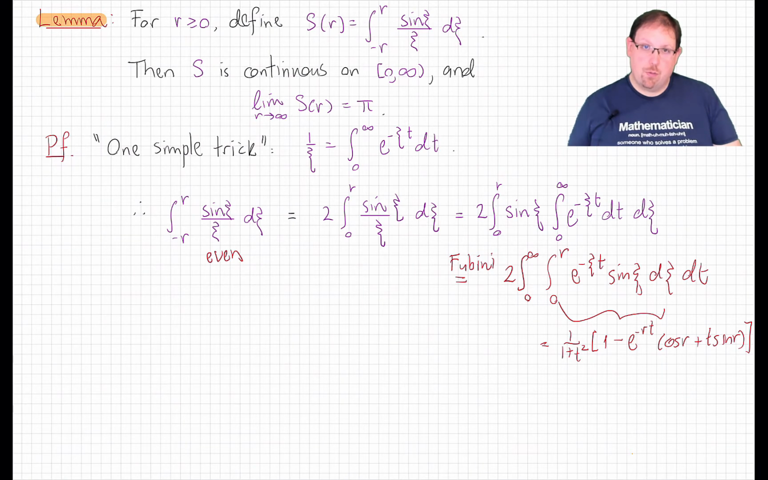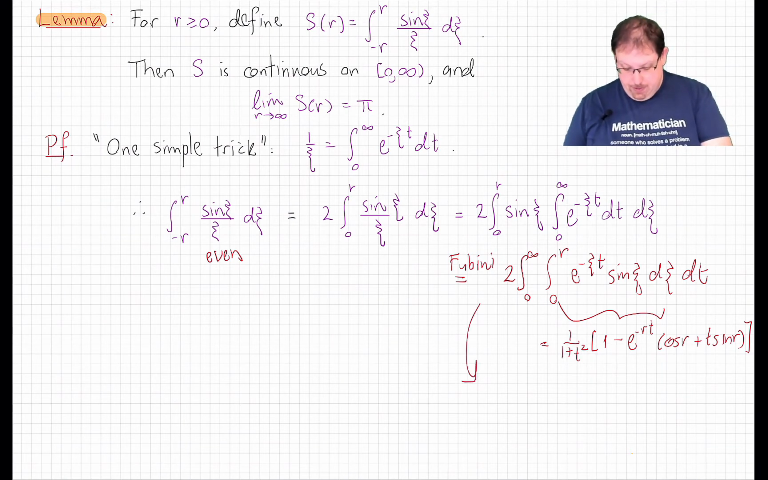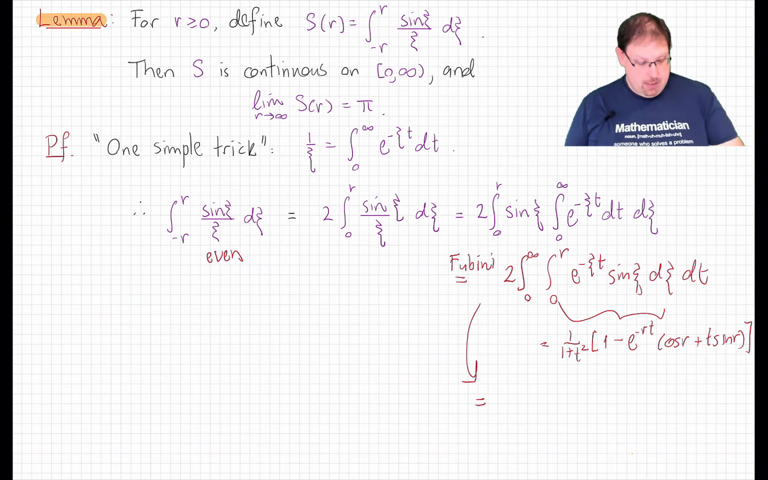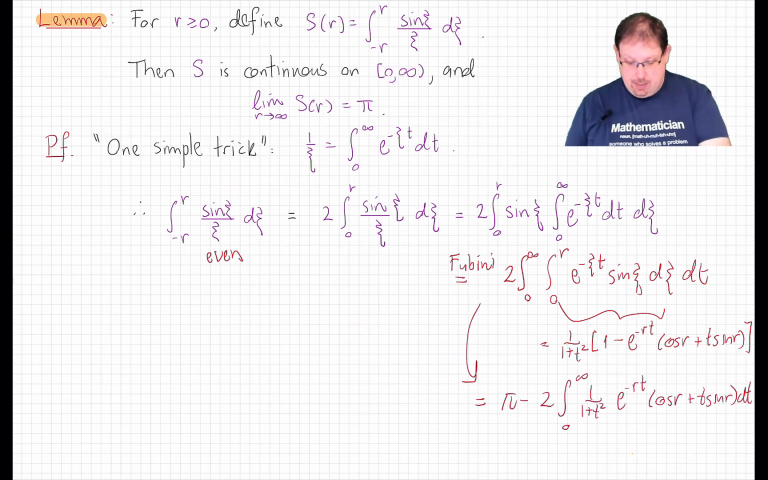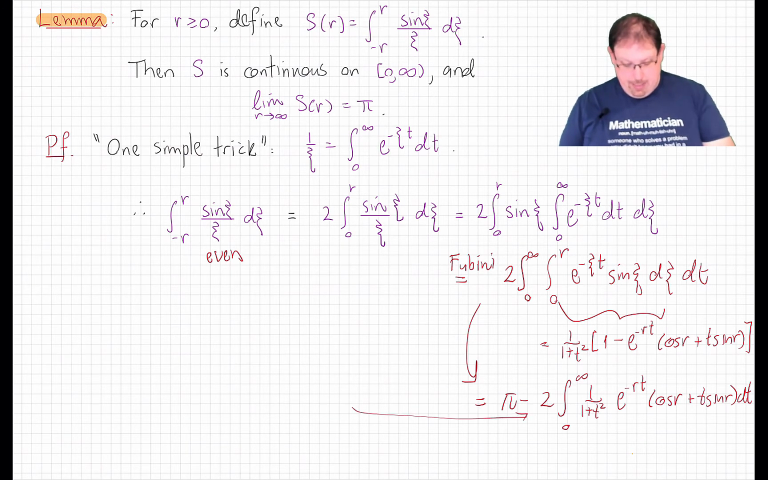Now the integral of 1 over 1 plus t squared is pi over 2, and so combining terms together, this double integral becomes pi minus this integral here. Now from this formula here, we easily see that S of r is continuous.